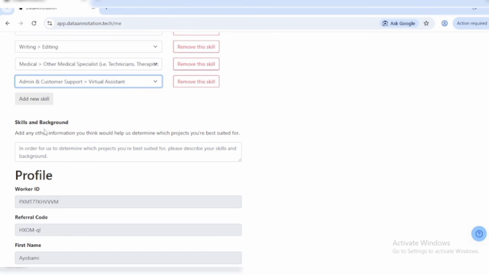Skills and background. Add any other information you think would help us determine which project you are best suited for. So guys, this is the most critical part of this application. The system scans this for keywords like RLHF, which I made mention of earlier on, accuracy and logic. Now, as a medical laboratory scientist, I'm going to write something like this.